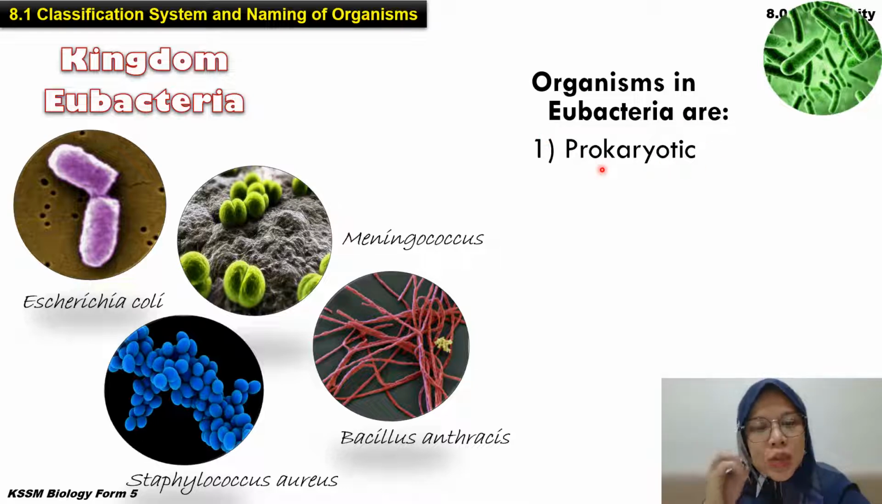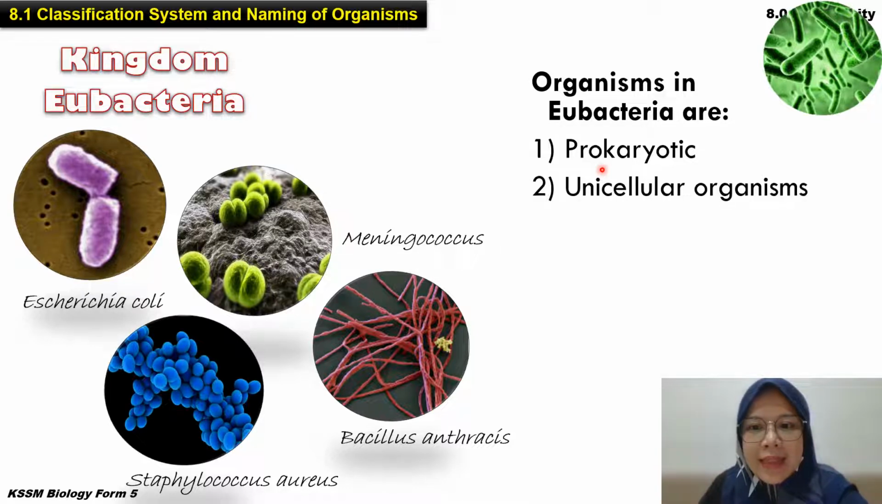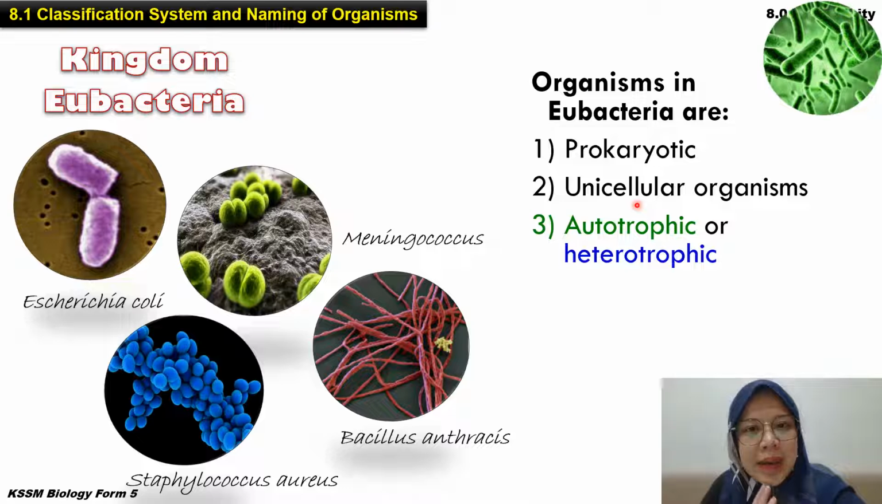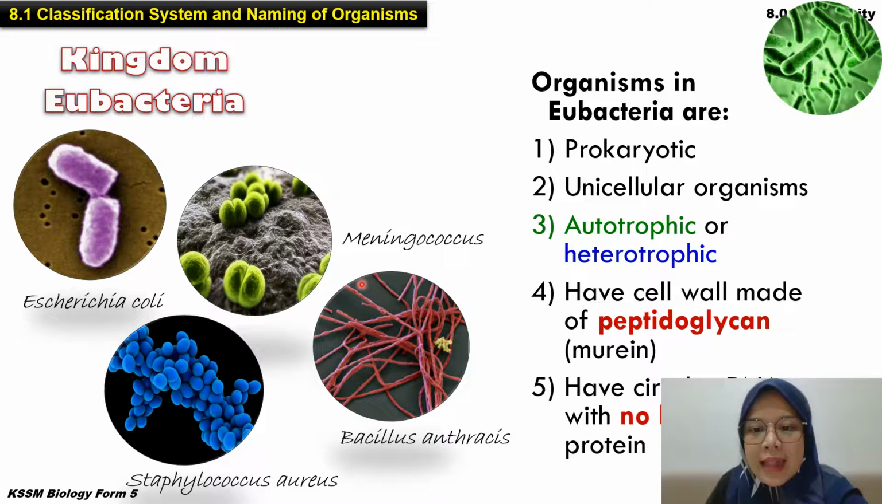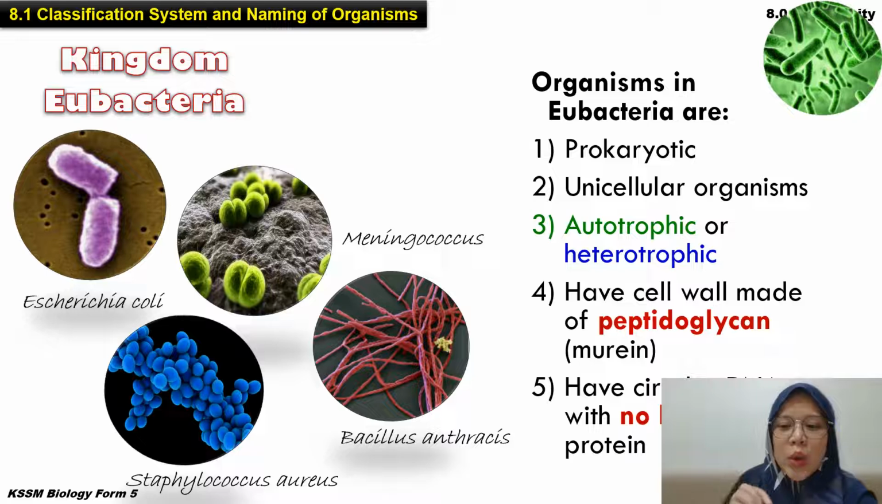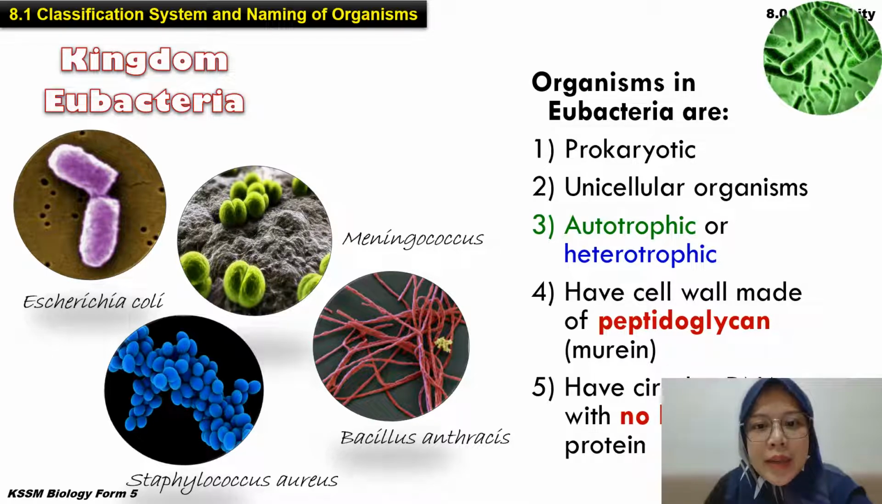Prokaryotic maksudnya the cell does not have nucleus, does not have the cytoplasm. It just has a cell. And then, it's made up from the unicellular organism, one cell only. Still sama macam Archaebacteria. Tiga-tiga masih sama, autotrophic or heterotrophic. But you look here for number 4. For the kingdom Eubacteria, it has a cell wall which is made up of peptidoglycan, right? And number 5, he has no histone dekat dalam dia punya DNA.